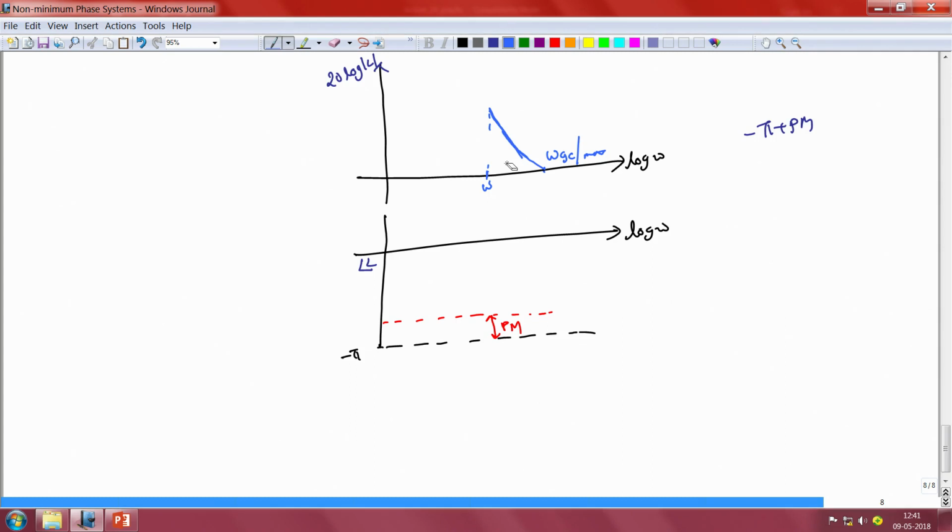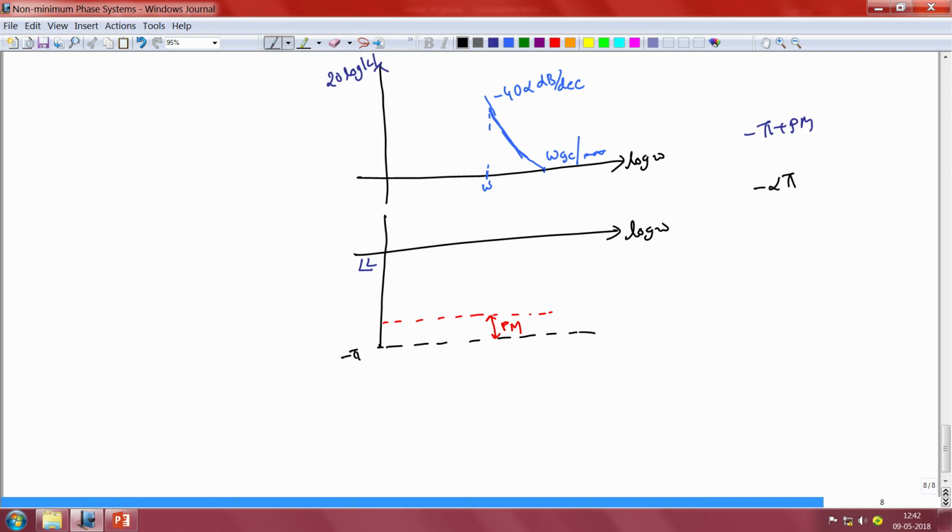So if the slope at any particular frequency omega is given by minus 40 alpha decibels per decade, then we know that from Bode's gain phase relationship the minimum phase loop gain LMP will have a phase lag of minus alpha pi radians.